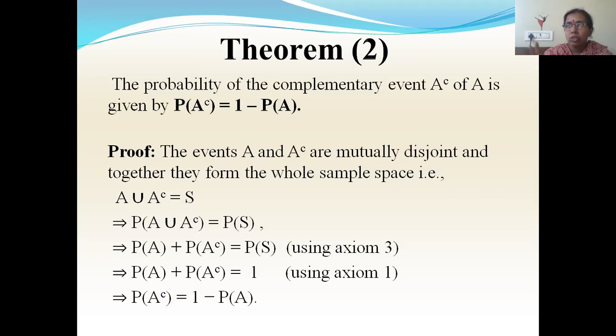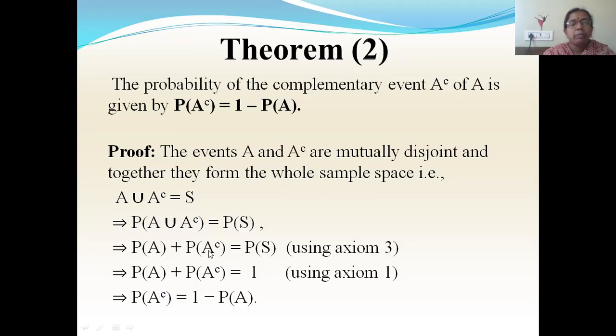And when I combine this A and A complement, you will get the total sample space, the numbers 1 to 10. So here also the same thing I have written. A and A complement are mutually disjoint and together they form the whole sample space. That is, A union A complement is equal to S. Now again apply probability on both sides. So you'll get P of A union A complement equal to P of S. Because they are mutually disjoint, you have to use axiom 3, that is the axiom of additivity.